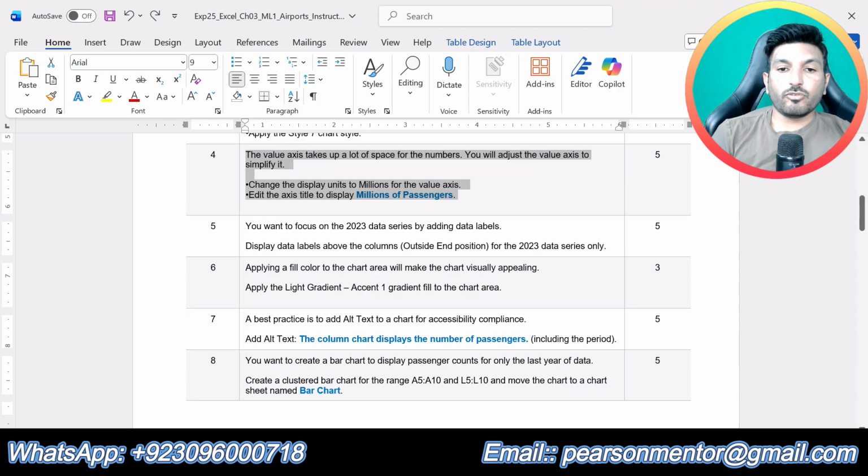So now let's move to the next step, that is step number 5. You want to focus on 2023 data series by adding data labels. Display data labels above the column outside end position for the 2023 data series.